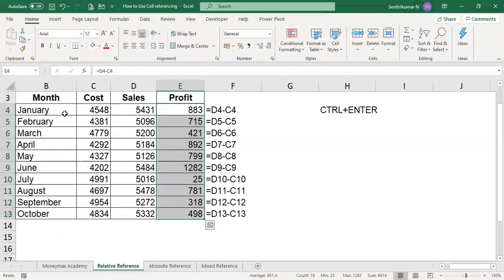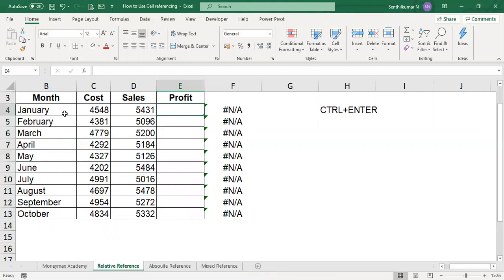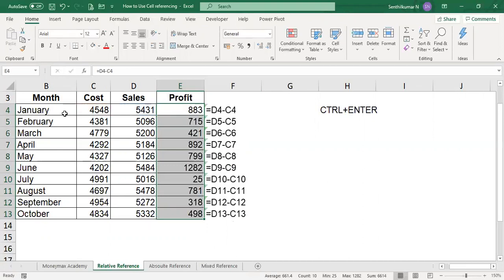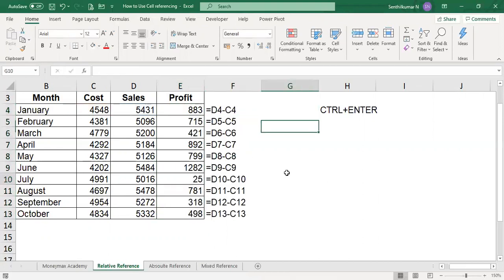I am giving another option. Please listen carefully. You want to know the profit. So you have to select the entire data range you want, type the formula sales minus cost, and press Ctrl+Enter. You will get the answer. This is called a relative reference.